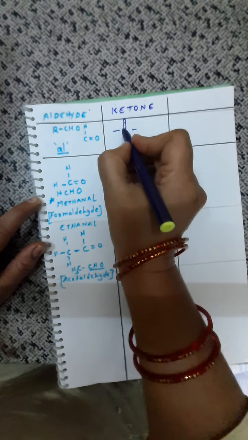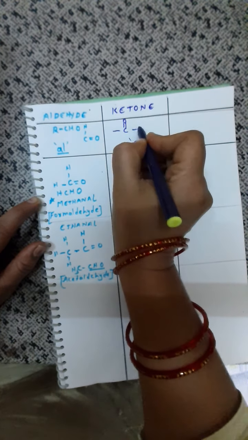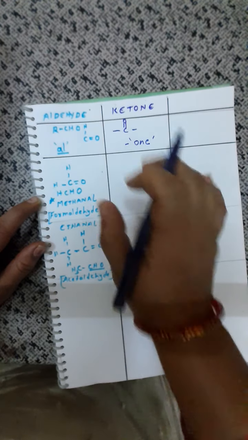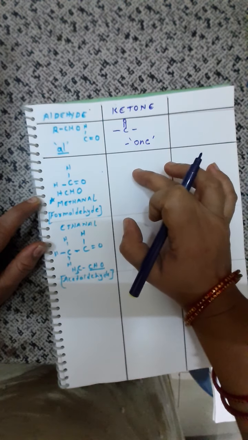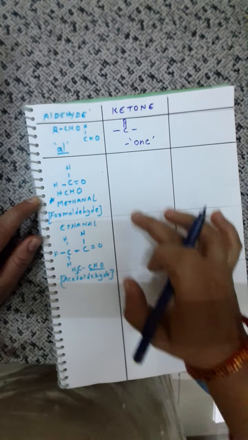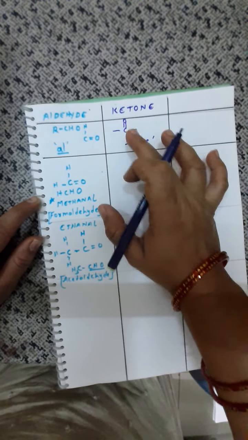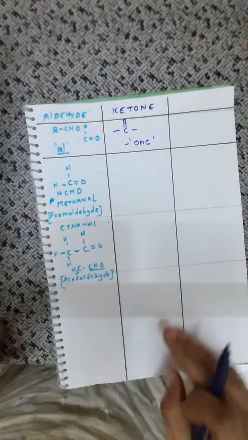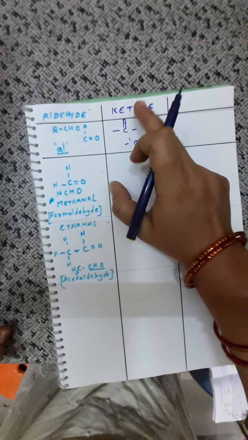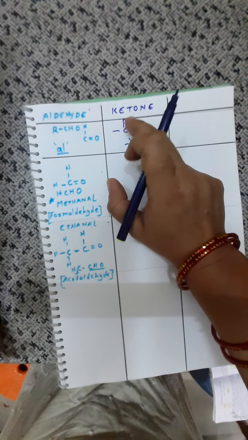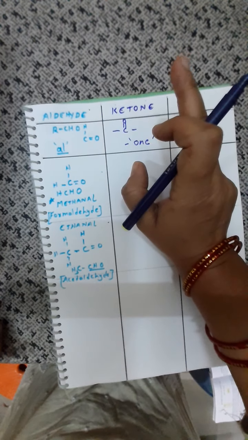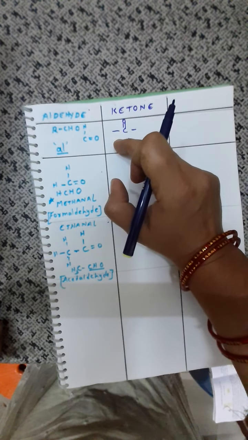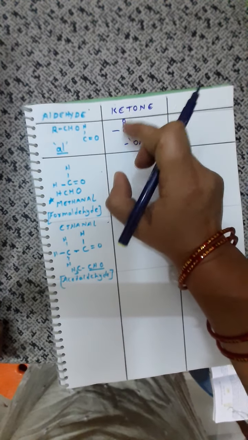Carbon, and this carbon is associated with two more carbons. Then tell me, children, can we have a ketone of methane or ethane? No, not possible. The reason is the ketone is always associated with the middle carbon. Please remember, children, the ketone is always associated with the middle carbon.